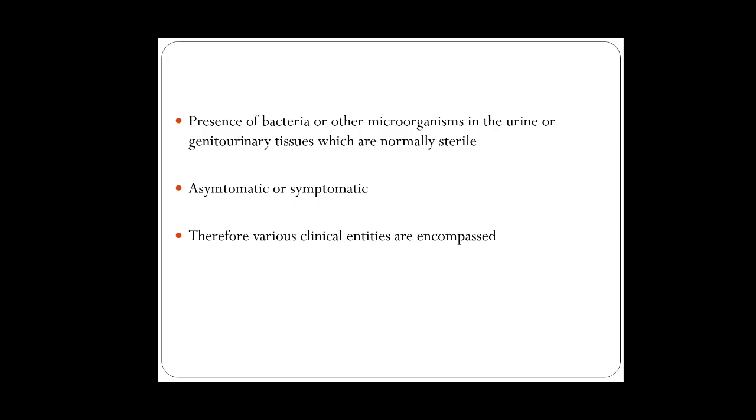It is the presence of bacteria or other microorganisms in the urine or genitourinary tissues, which are normally sterile. These genitourinary tissues are normally sterile, but they get contaminated with bacteria, which leads to a urinary tract infection. It may be asymptomatic or symptomatic. Depending on these scenarios, we have different clinical entities.